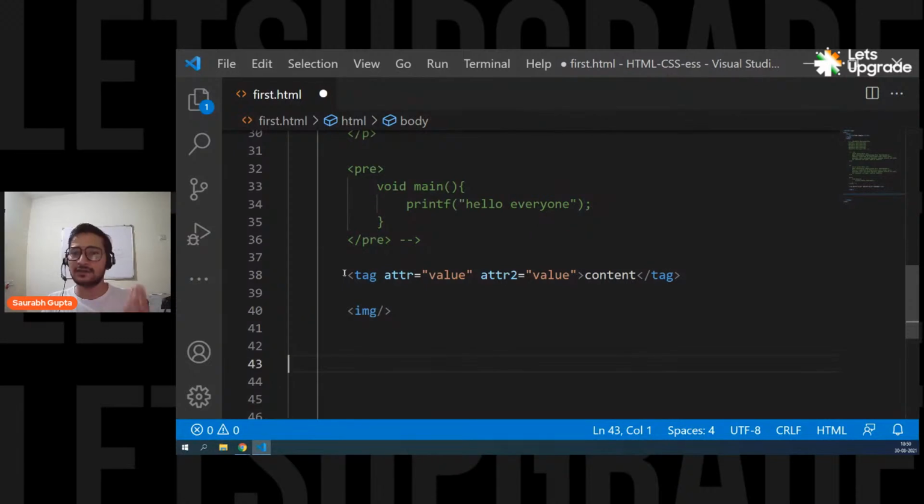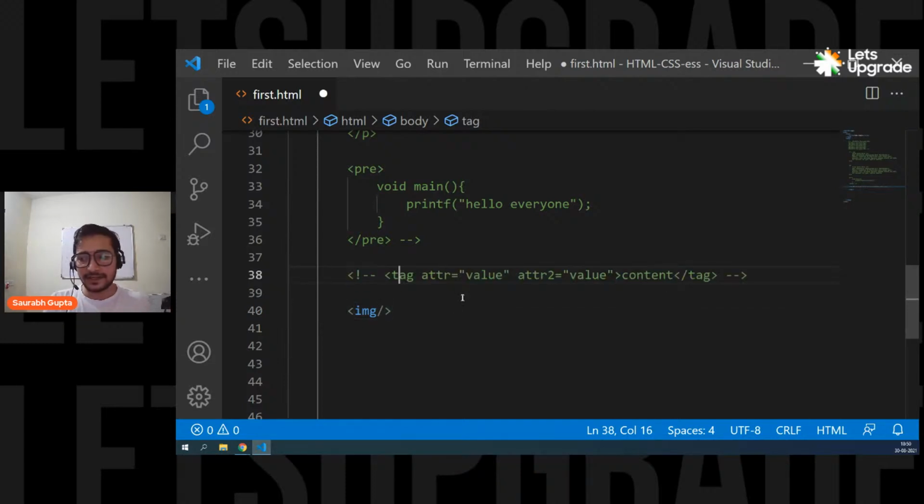Okay, and attributes are not only for empty tags. There are a lot of attributes for normal tags. There are a lot of attributes for empty tags. But empty tags generally work with attributes because empty tags don't have any content, so they are normally going to work with attributes. That's it.